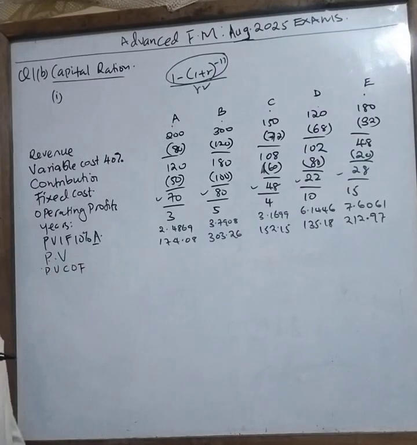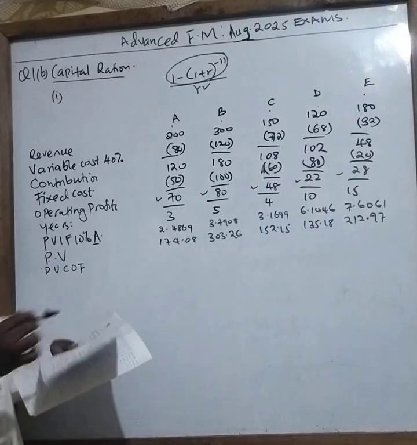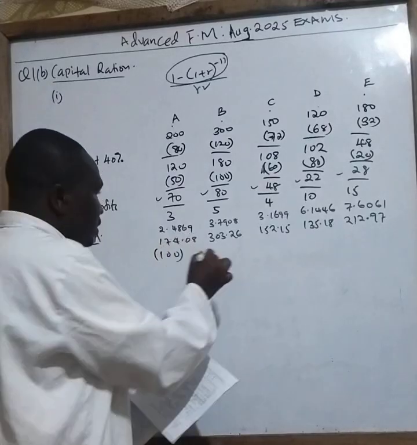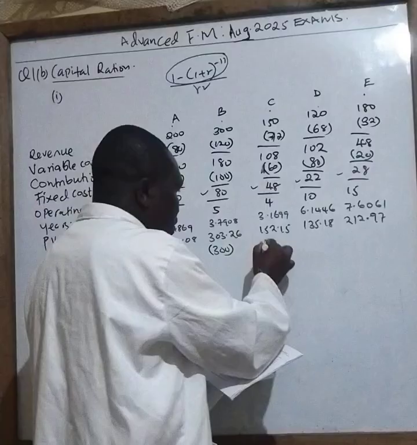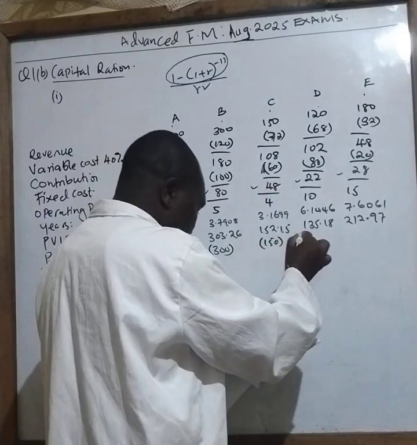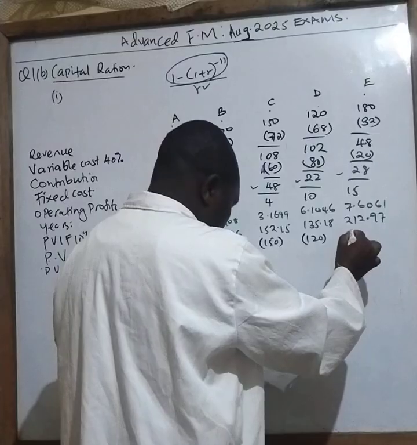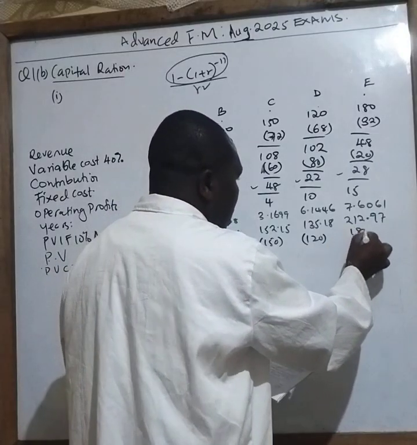So the present value cash outflow is the initial investment given. For A it is 100,000, for B it is 300, for C it is 150, for D it is 120, and for the last one, E, it is 180.